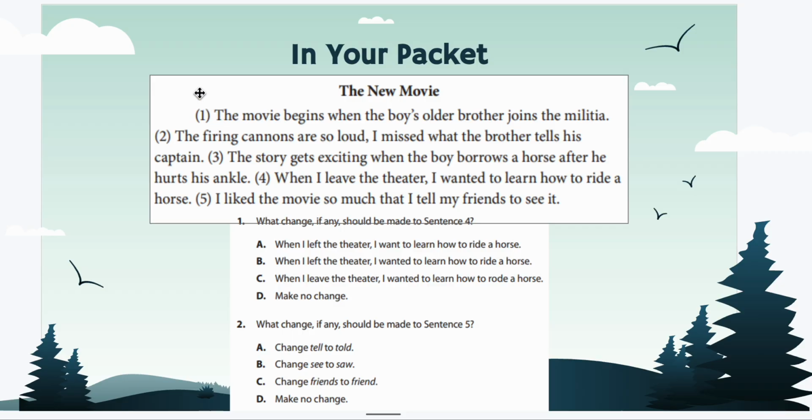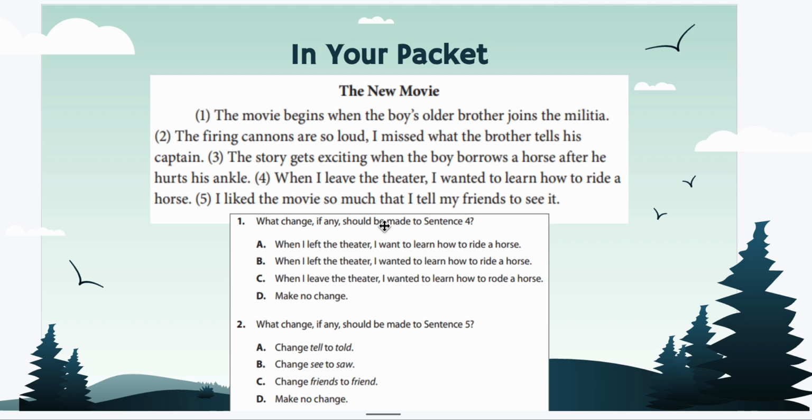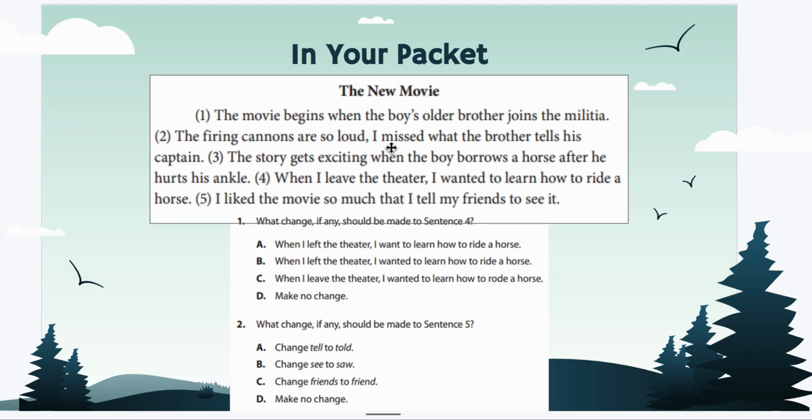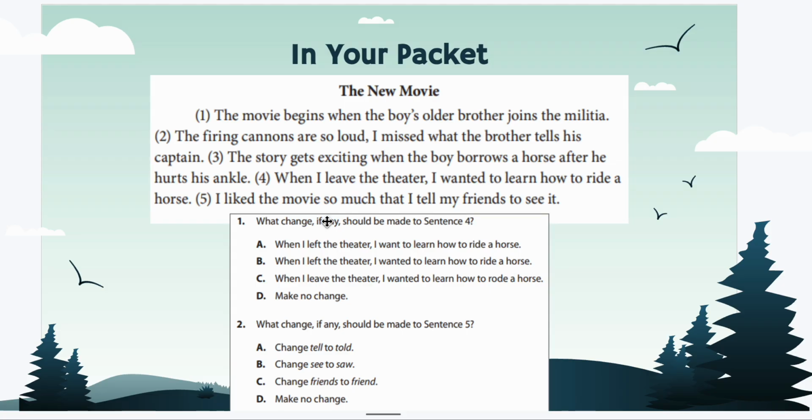The firing cannons are so loud, I miss what the brother tells his captain. The story gets exciting when the boy borrows a horse after he hurts his ankle. When I leave the theater, I wanted to learn how to ride a horse. I like the movie so much that I tell my friends to see it.